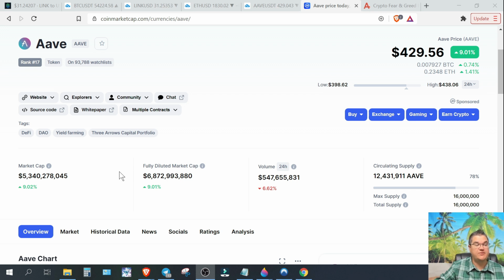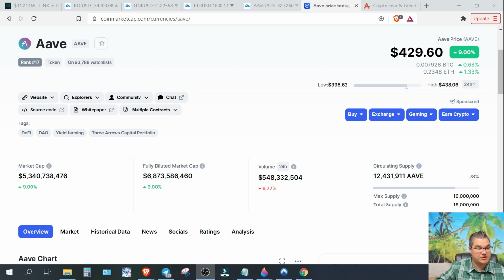I want to touch on this a little bit. I've received a couple questions about market cap. Market cap, you get this number. How do you get it? If you don't know, you need to know, because this is an important lesson to learn. Market cap is only your current price, $429.58, multiplied by your circulating supply right here. This is shown on all coins on CoinMarketCap. So you multiply this number times the price, and you get that number.